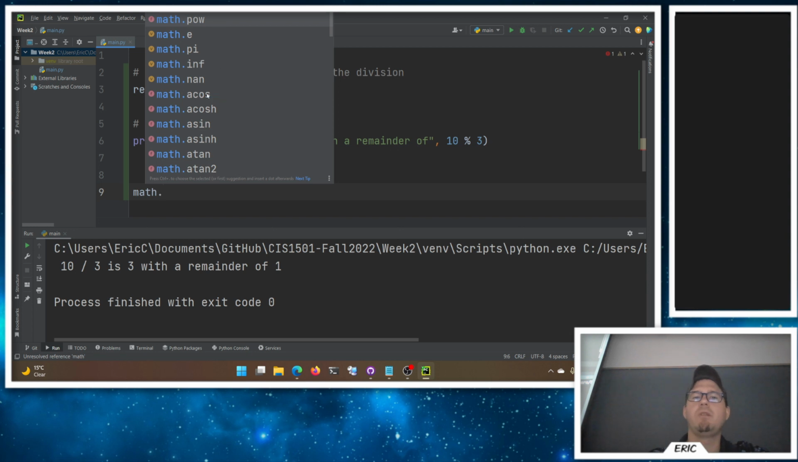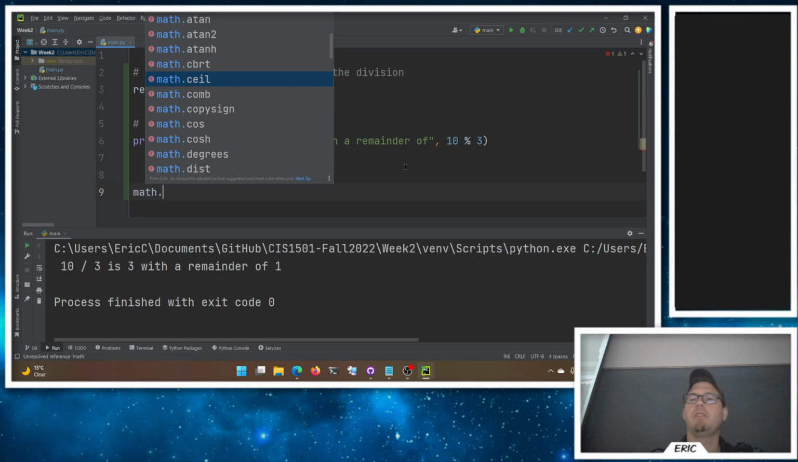So if you want the arc cosine of something, sure. Again, we're not doing any sort of trig. You probably don't need any of that stuff. But if you wanted it, it's built in. Python knows how to do it. Ceiling is really handy. Ceiling will round up. So we'll take a number and round it up to the nearest integer.